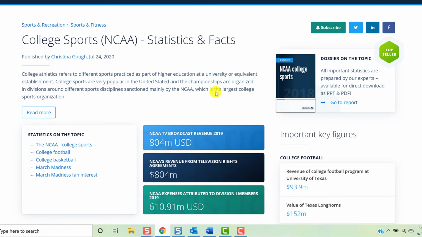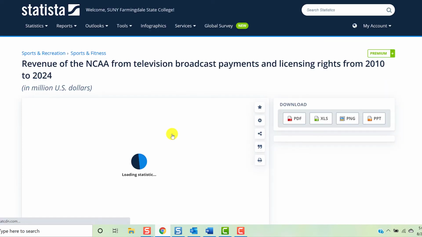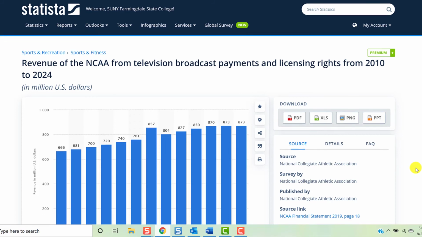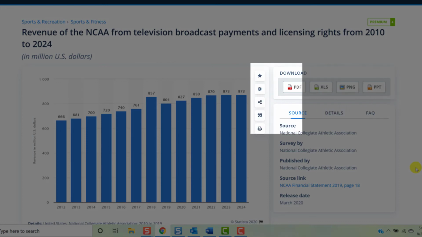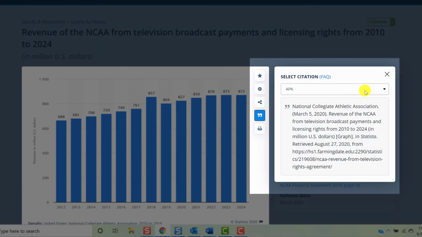Once you have selected a specific statistic to view, you'll have a few tools. You can opt to download the statistic in a number of formats, including PDF, XLS, PNG, and PPT. You'll also be able to generate a citation from the statistic by clicking the quotation mark button and selecting your preferred citation format from the drop-down menu.